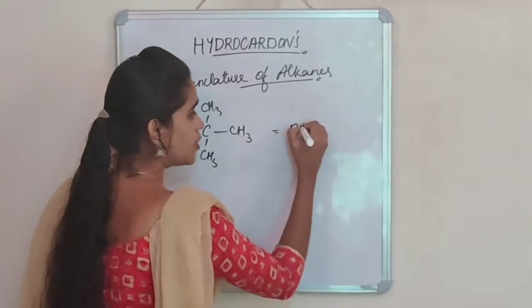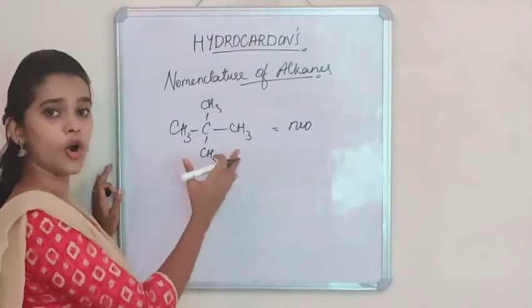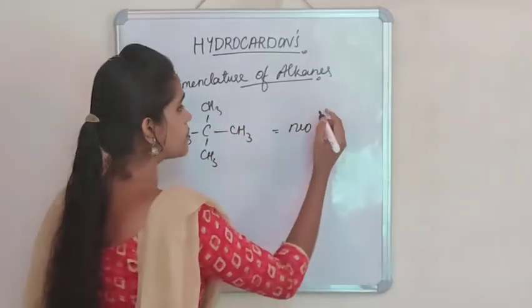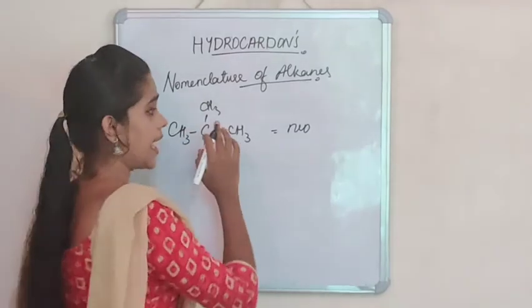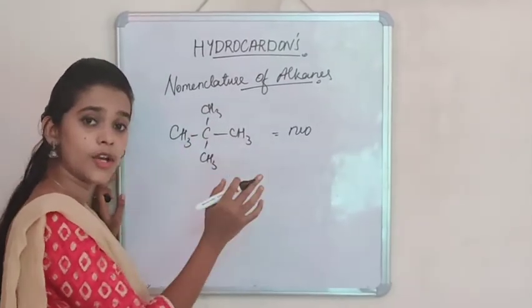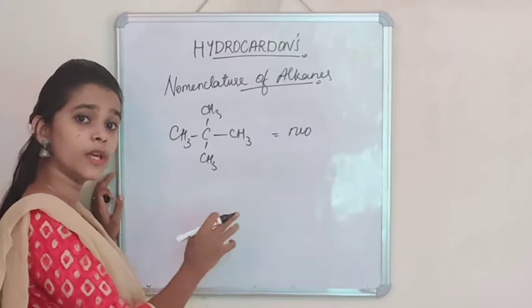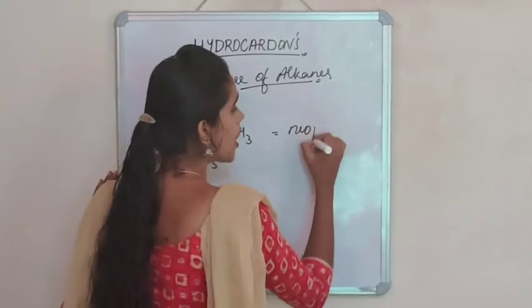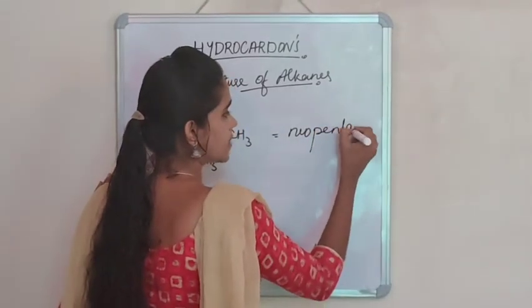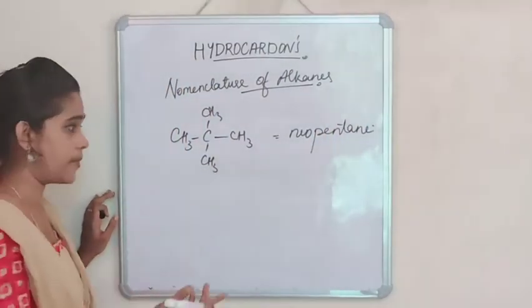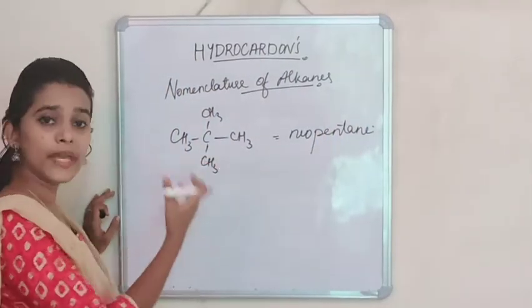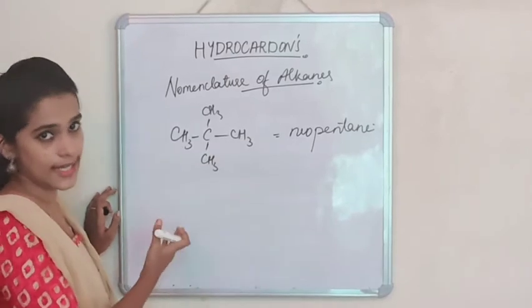So, we will add a prefix called neo. Neo will be added at the prefix of the organic compound. So, neo, since there are 5 carbon atoms, it is pent. And since only single bond is present in this organic compound, we can say it is neopentane.